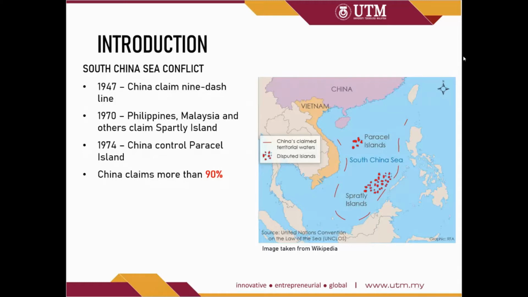Let me discuss a little bit of the SCS conflict. In 1947, China claimed 9 dash lines in the South China Sea area, which includes Pratas Island and Paracel Island. In 1917, the Philippines, Malaysia, and other countries claimed Pratas Island, and in 1974, China took control of Paracel Island from Vietnam. Until now, China has claimed about 90% of the South China Sea area. However, China's claim is not approved by all other countries as there is no official claim from international law.